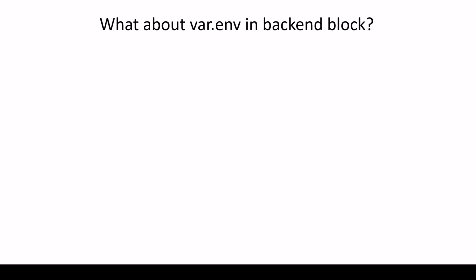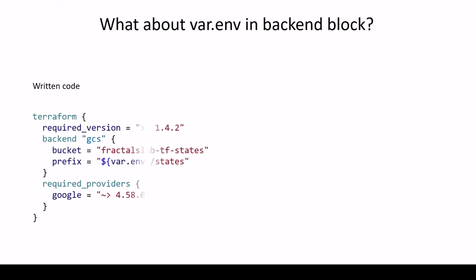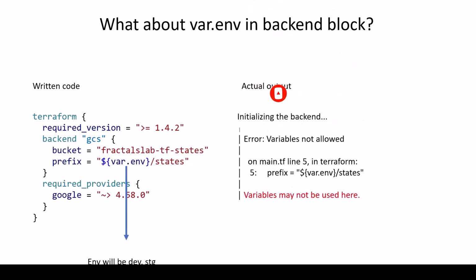What about var.env? Definitely, Terraform has something like that. There is a backend. We have created a backend. It's about GCS, and the bucket name is fractals tf states, and the prefix should be like var.env/state. So that var.env will come from stage, dev, or prod, right? And the actual output is something like this: variable not allowed. In the backend block, we cannot use such variables or string interpolation with the dollar sign. That's the drawback of Terraform.